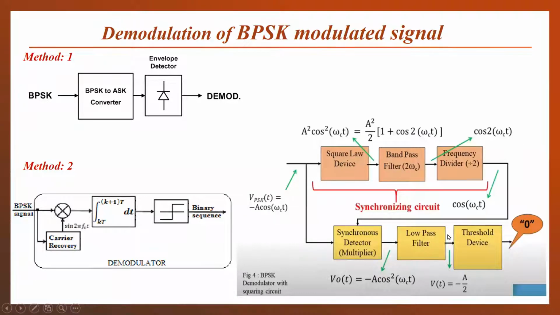The carrier recovery signal is expanded. How the carrier will be recovered in the signal. The carrier recovery is shown here: how the carrier signal will be recovered from a transmitted BPSK signal. And then this will again be provided to a synchronous detector, or we can say a multiplier, and then it will be provided to a low pass filter and threshold device, which will decide whether the bit is logic 1 or logic 0 by comparing it with some threshold value.